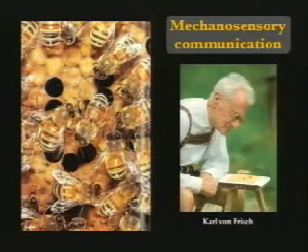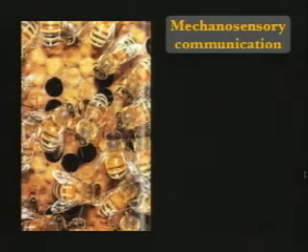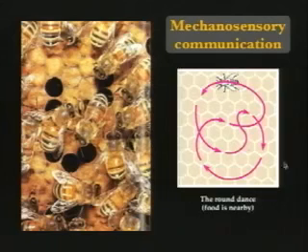Mechanosensory communication. Think of this as like direct contact, but also visual observation. Now, I'm not sure what's more remarkable here, that honeybees do this or that von Frisch figured it out, because it's just unbelievable what these bees do and what it must have taken in terms of his observation, himself and his students over the years, to figure out how honeybees communicate where food is when they get back to the hive. What honeybees do if there's food nearby is they perform a round dance like this, in a pattern like this. And apparently that indicates, well, there's food nearby, like really nearby, less than 50 meters away, something like that. And they'll get back to the hive.